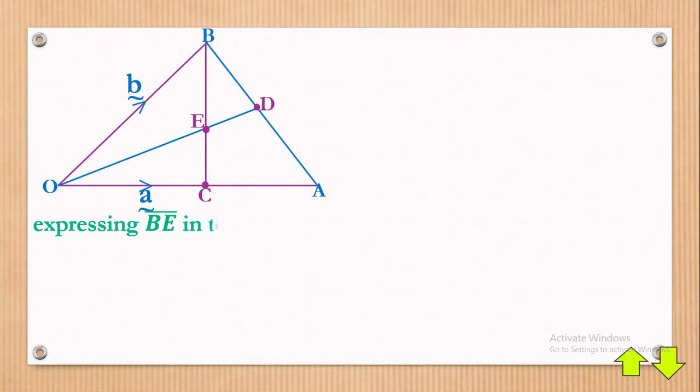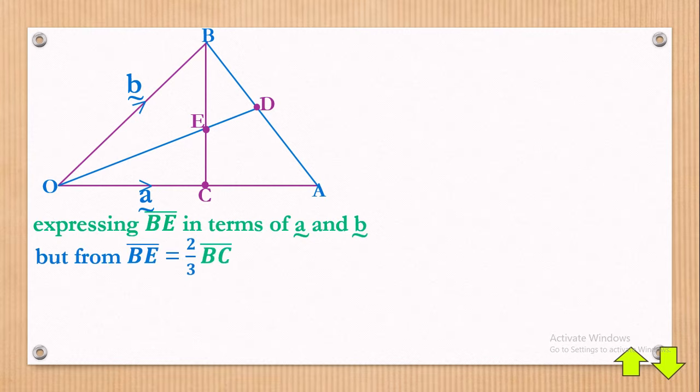So with this, let's remind ourselves in green ink what we are going to have now. First, we want to express BE in terms of small a and small b vectors. Now, how can we get BE? Remember in the question, if you go back, we had BE is equal to 2 over 3 of BC. I hope you saw that somewhere.